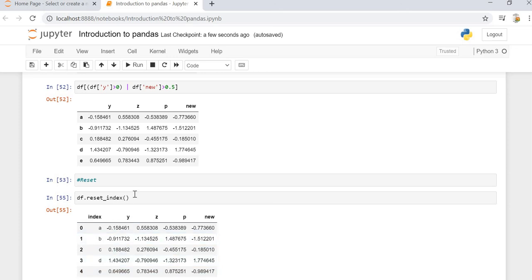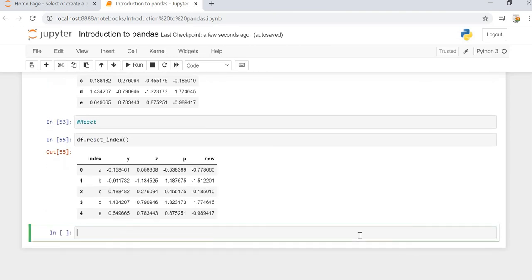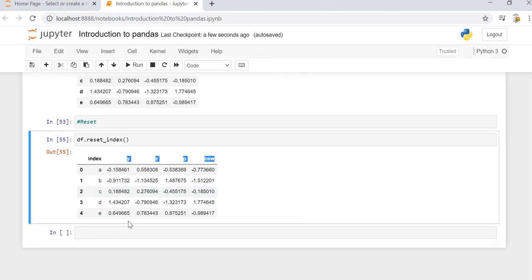We can do it whenever we want to reset any index. Okay, but we are not going to do it because we are not specifying inplace equal to True over here. We can also specify any column that we have as the index.